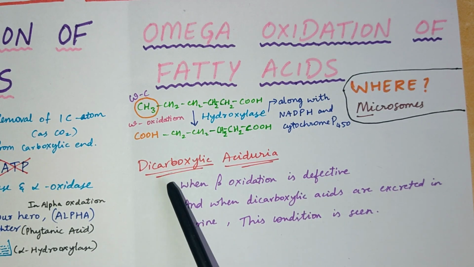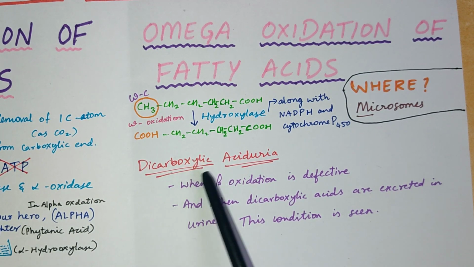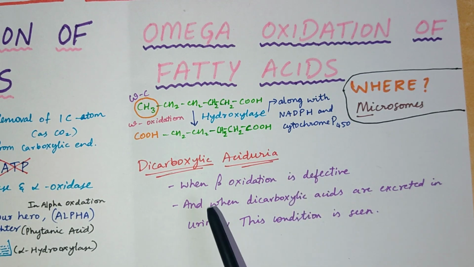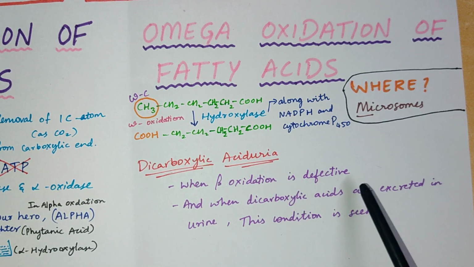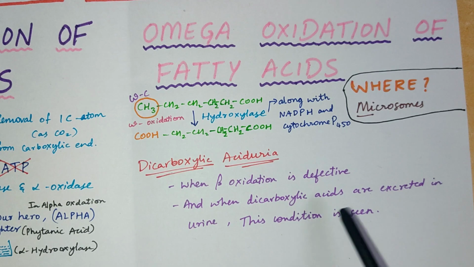Then there is a condition called dicarboxylic aciduria. When beta oxidation is defective and when dicarboxylic acids are excreted in urine, this condition will be seen.